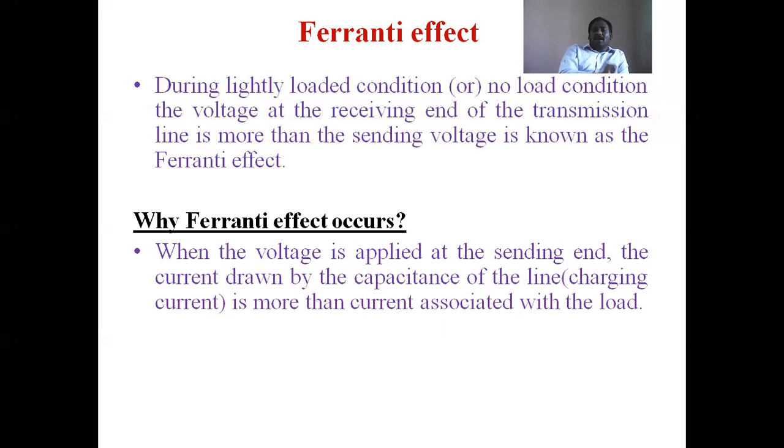The capacitor current is called charging current. So due to this charging current, what happens when it flows through the inductor? That charging current is alternating current.